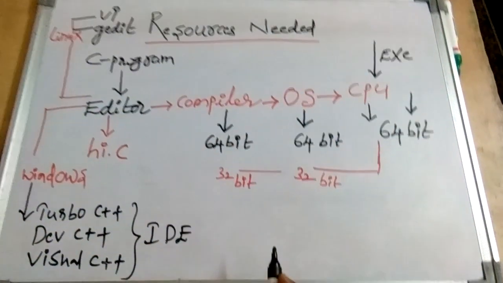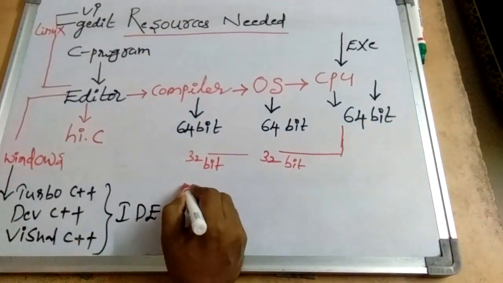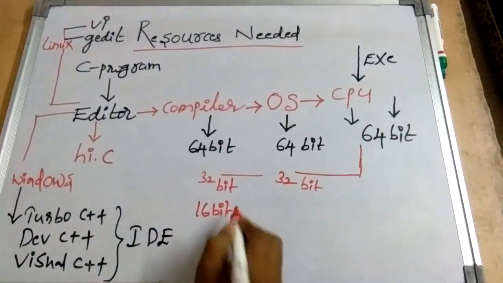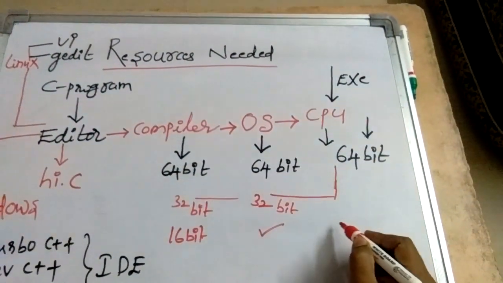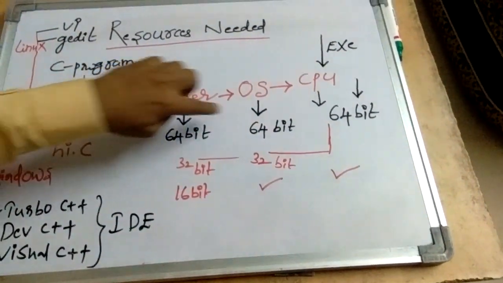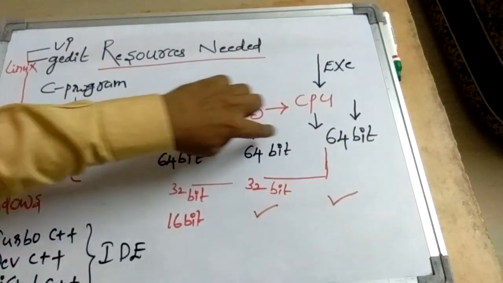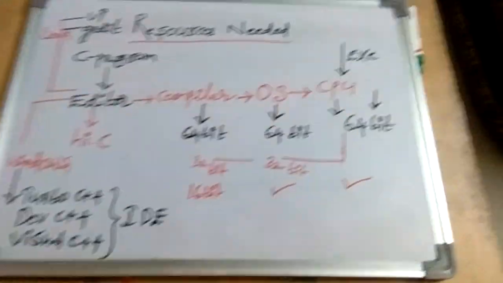It is the same with the compiler, it could be 32-bit. It could even be a 16-bit compiler. A 16-bit compiler can work on a 32-bit operating system, and it can also work on a 64-bit CPU. A 64-bit compiler can work on a 64-bit OS, and also on a 64-bit processor. Now the reverse is not possible.